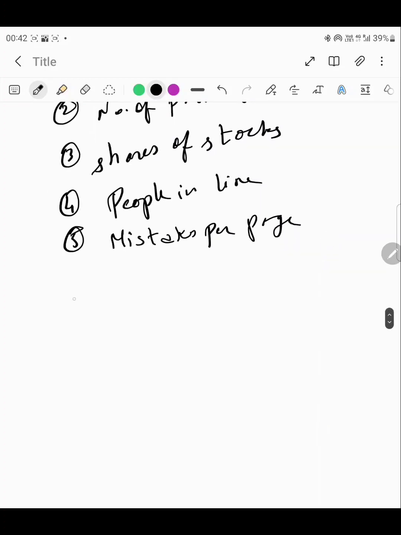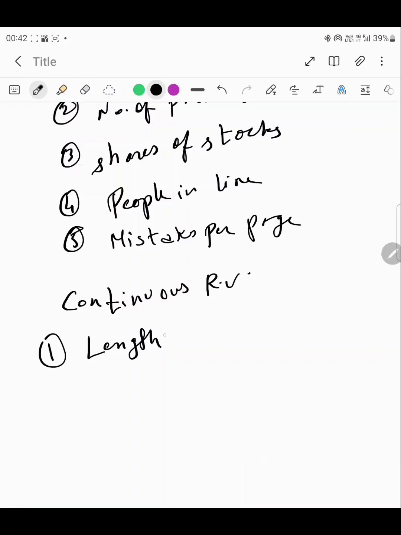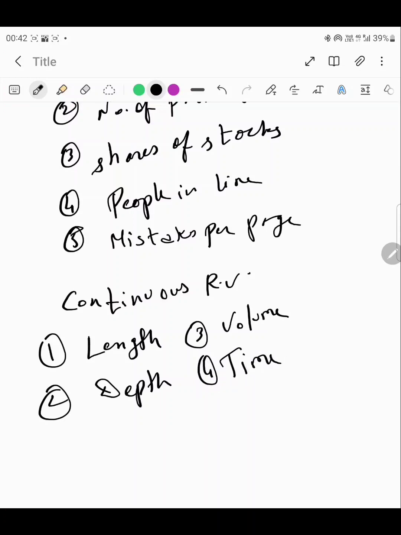All right, likewise, if I talk about a continuous random variable, then in the case of a continuous random variable, let us say we can take the example of length. All right, then we can have the example of depth. Then we can consider volume again. All right, time, right, then weight. So there are a number of examples for the same, that is, continuous random variables.